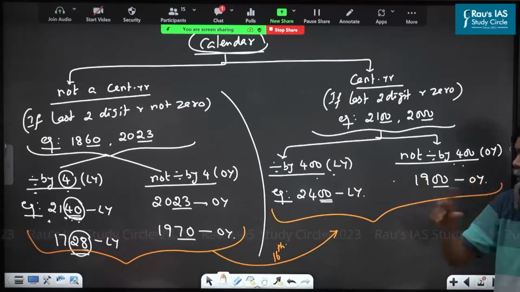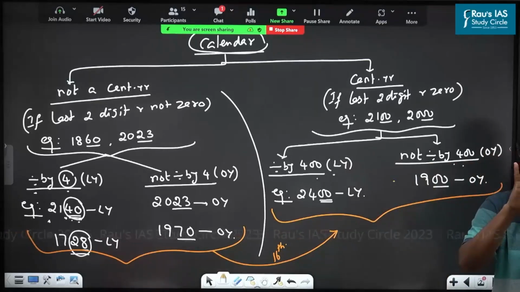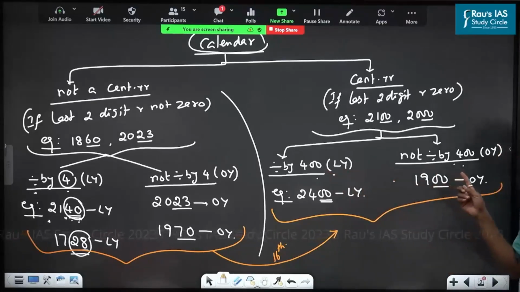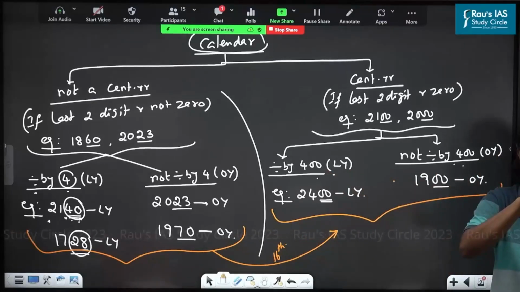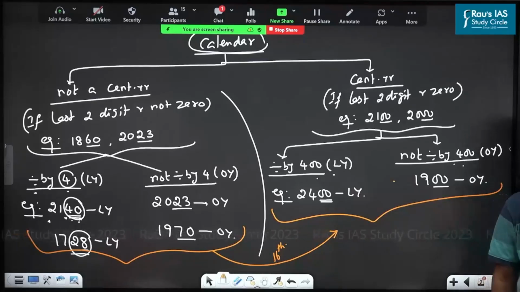Come to why he is not using 300 years. 0.75, 0.75, 0.75. How much? 2.25. Again decimal. That is why he is not using it here. Why 400? 0.75, 0.75, 0.75, 0.75. How much? A whole number, for convenience. Have you all understood this, boss?